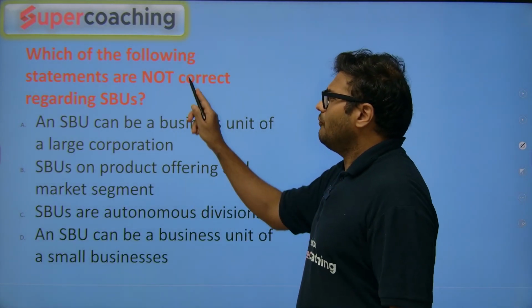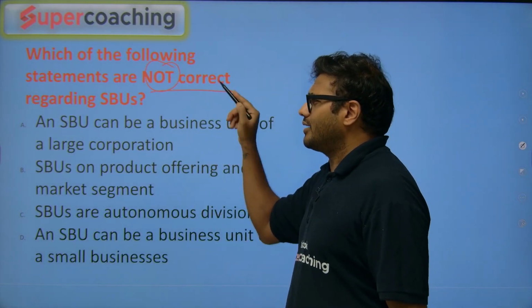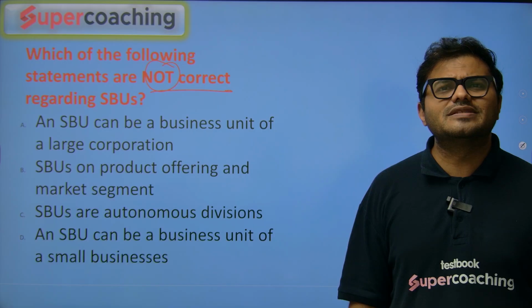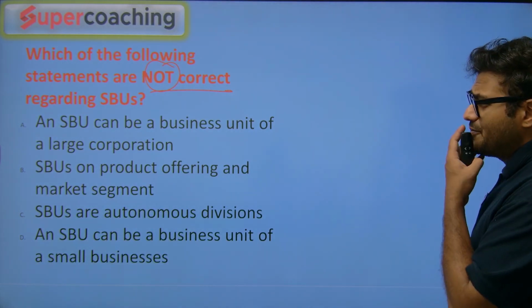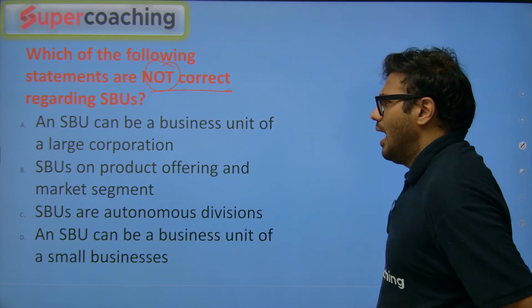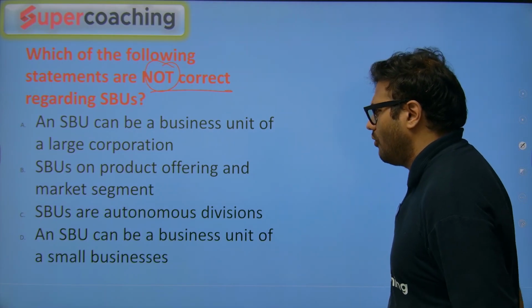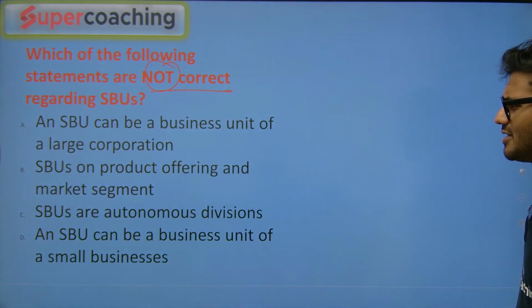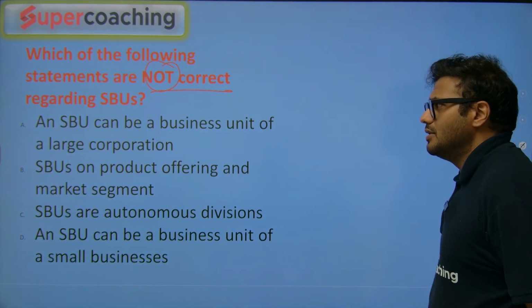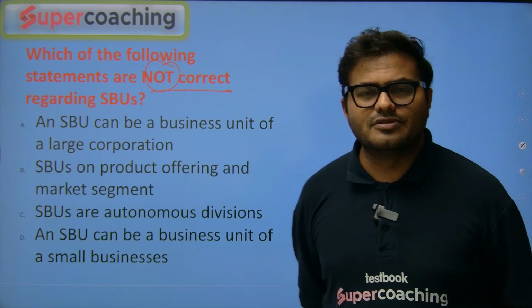Again, which of the following statements are not correct about SBU? Strategic business units. We are talking about strategic business unit. So not correct. An SBU can be a business unit of a large corporation. SBU on product offering and market segment. SBUs are autonomous divisions, and an SBU can be business unit of a small business. Strategic business unit.